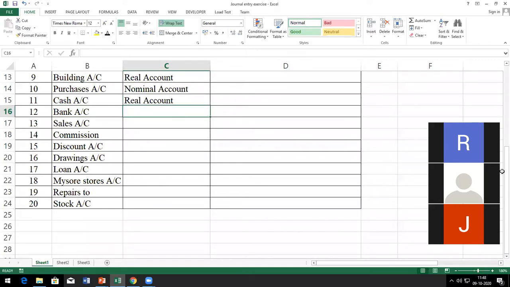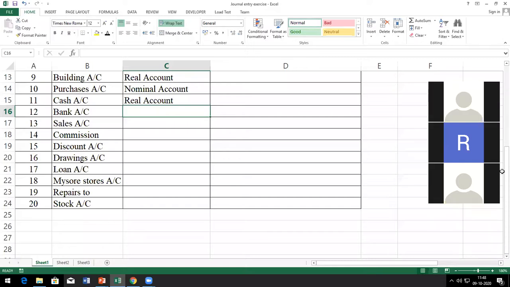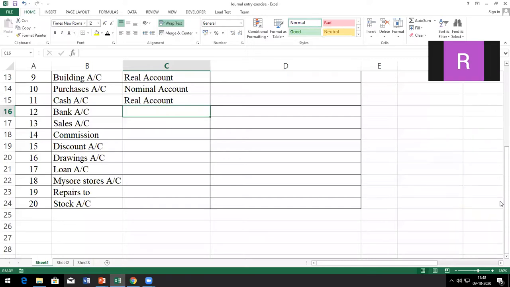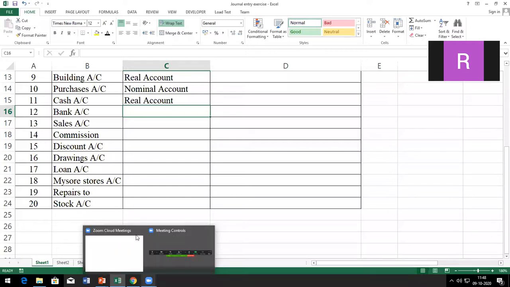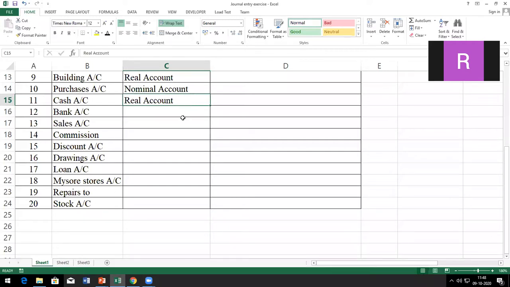Personal account. Bank account is always opened in the name of a person, no? It is not opened in the cash account or in the asset account.